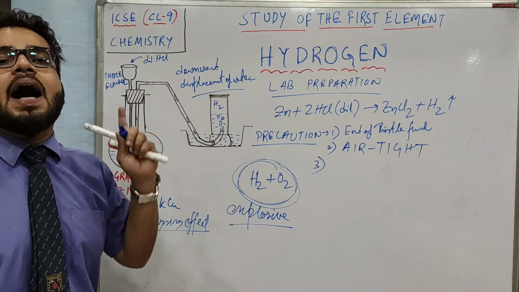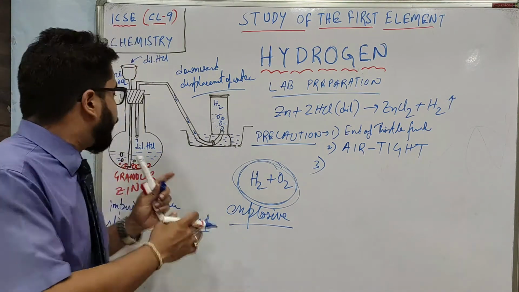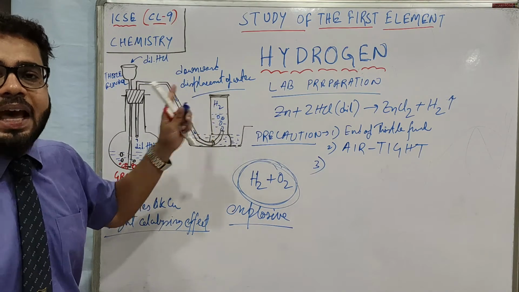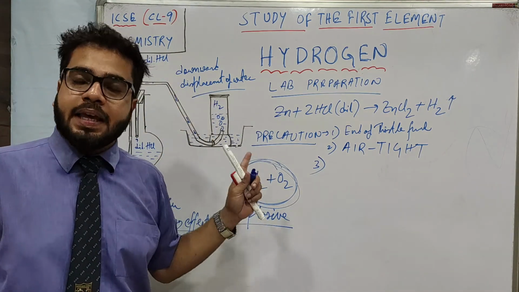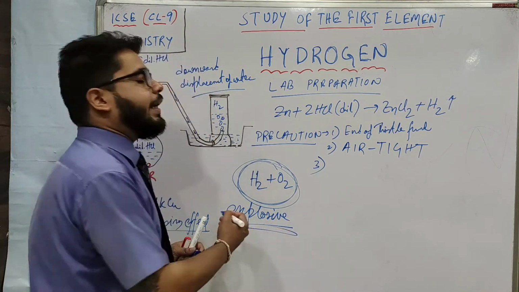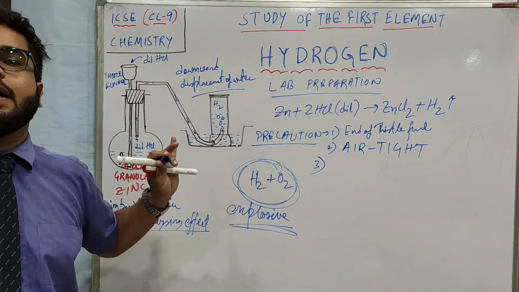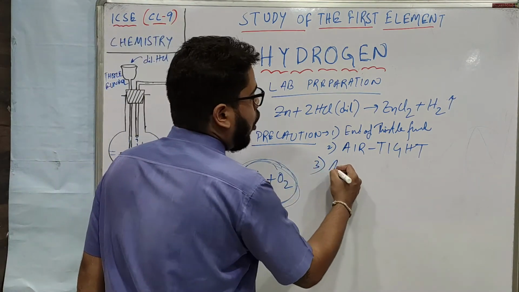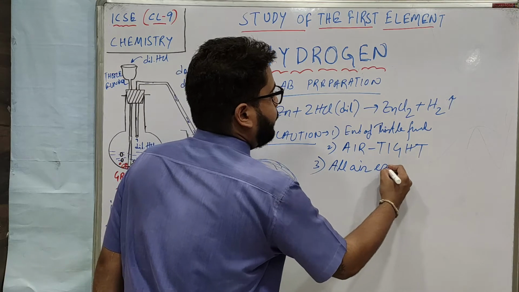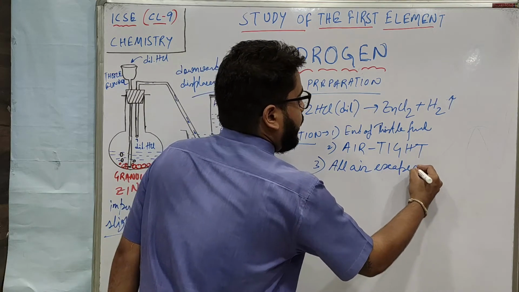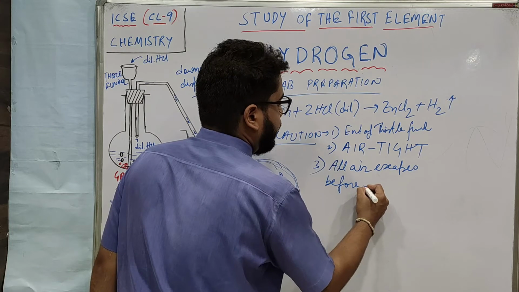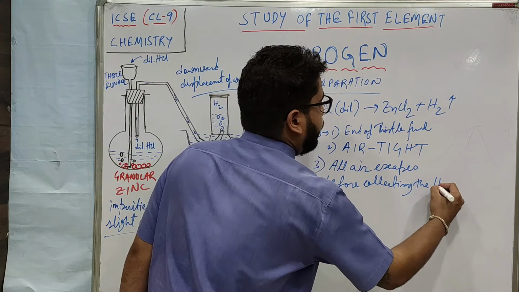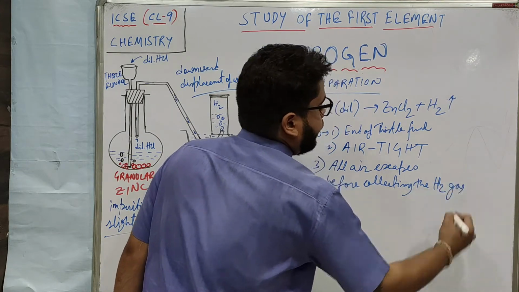Then you have to collect hydrogen, because if you collect from the initial stage of preparing hydrogen in the gas jar, you will be getting this mixture of air and hydrogen, and I am telling again and again that the mixture of air and hydrogen is highly explosive. So we have to ensure all air escapes before collecting the hydrogen gas.